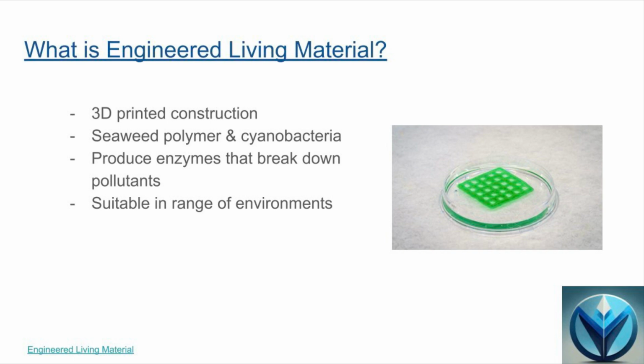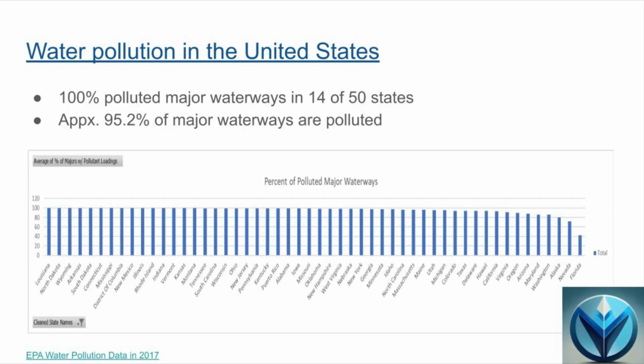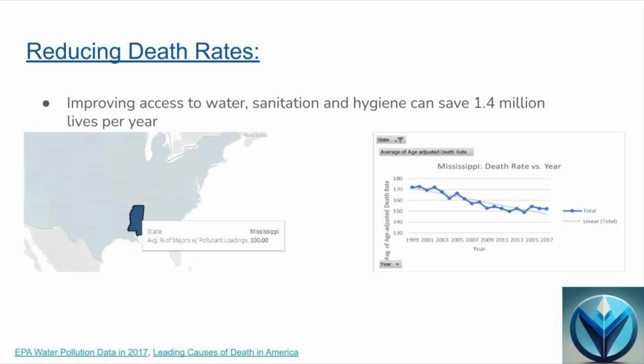Ultimately, this can help to accommodate discrepancies in the amount of pollution faced by different income levels, as these can be placed in different communities that may not necessarily have the funding to eliminate pollution in other ways. With this, it is important to reiterate that water pollution is a major problem throughout the United States. As previously stated, 14 of 50 states had 100% of their major waterways with pollution discharges. Furthermore, on average, approximately 95.2% of major waterways throughout the United States suffer from pollution. As you can see, this could be vital in reducing death rates.